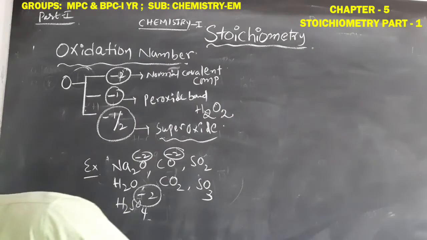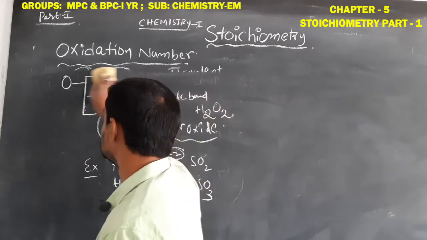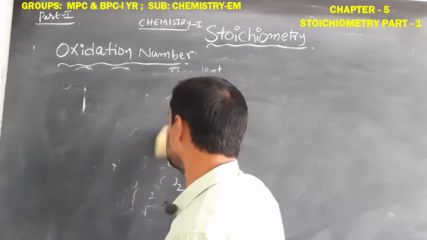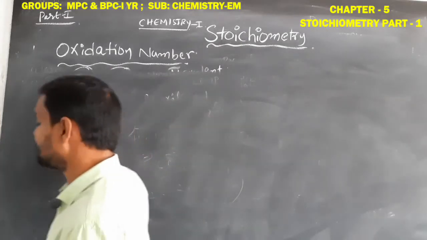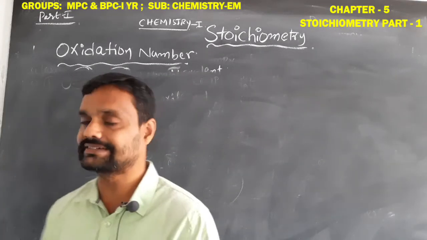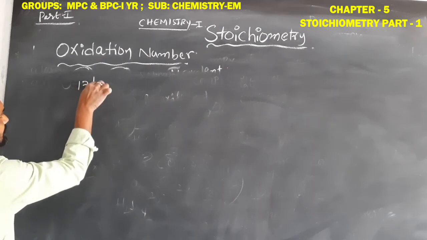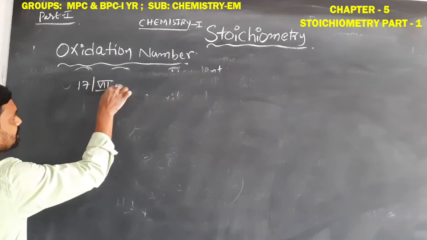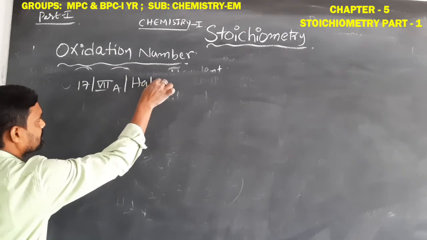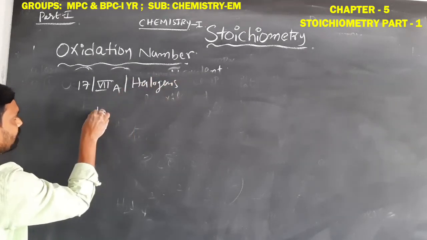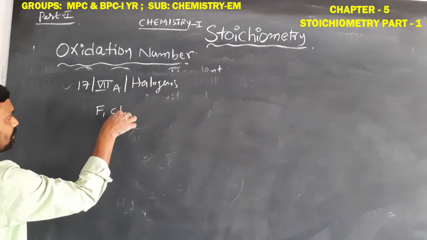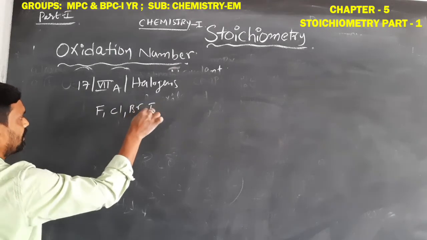Another key point to remember is halogen atoms. In the periodic table, halogens are the 17th group or 7th A group. That is 17th or 7th A, those are the halogens. What are they? Fluorine, chlorine, bromine, iodine.